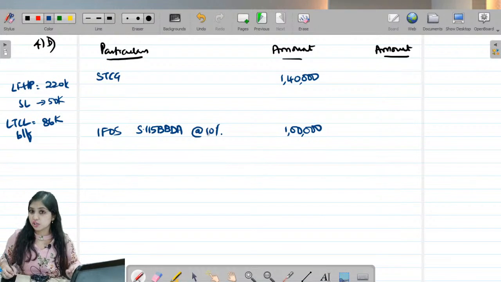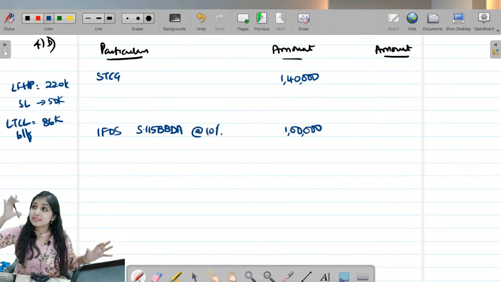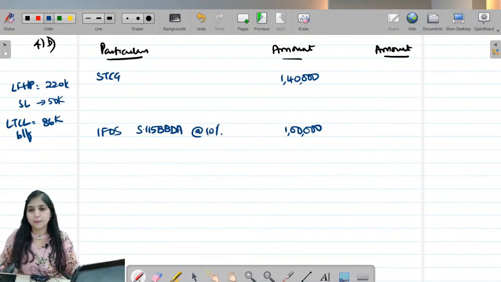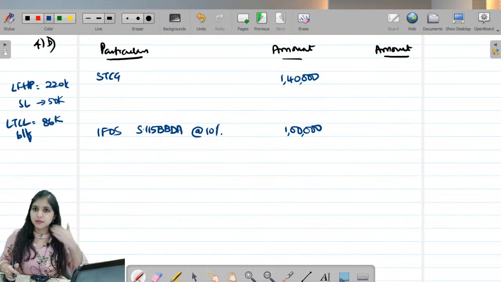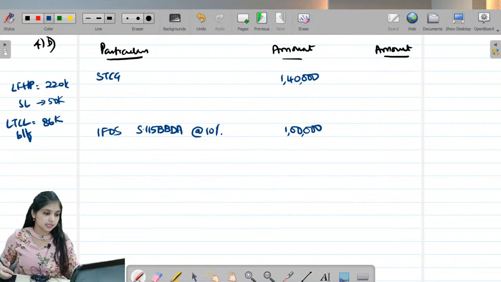This becomes a special rate income. Up to 10 lakh, no tax. On the balance in excess of 10 lakhs, I will ask you to pay 10% tax. This is how we understand. Tell me, are we clear with this 115BBDA? Fine. Okay, let's go to the next part of the discussion now.